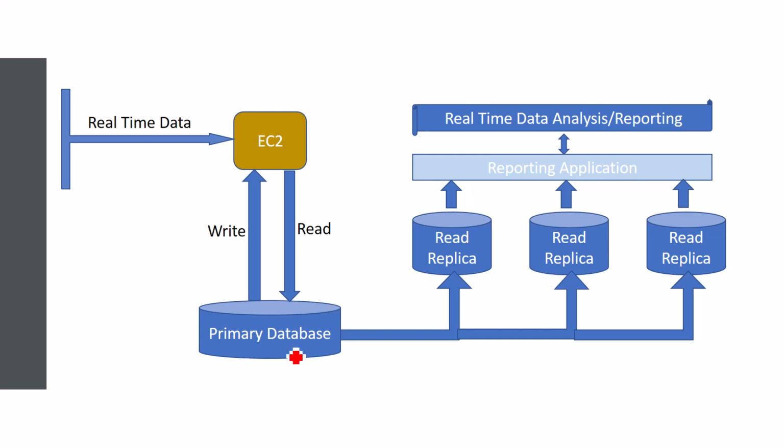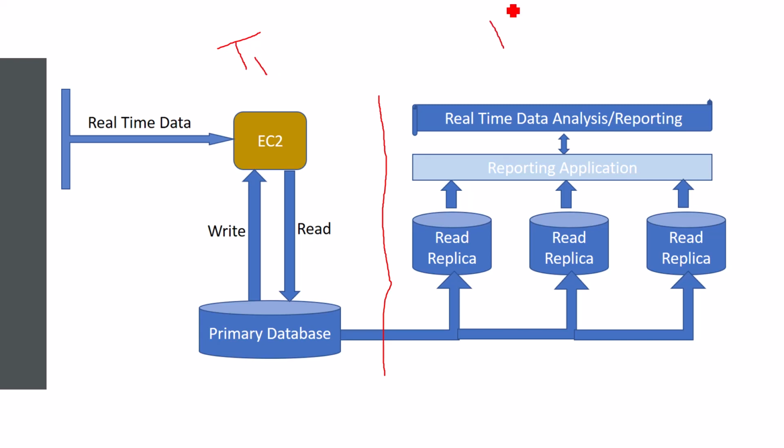Here you can see that we are using the primary database and then we have multiple read replicas, and the primary database will keep on updating the data into the read replicas. They will be in sync, and real-time data analysis will be done using the reporting application. There is a dashboard here, and the dashboard will fetch the data from the read replica so that there will not be any impact on the primary DB because of these users. So the traffic has been diverted.